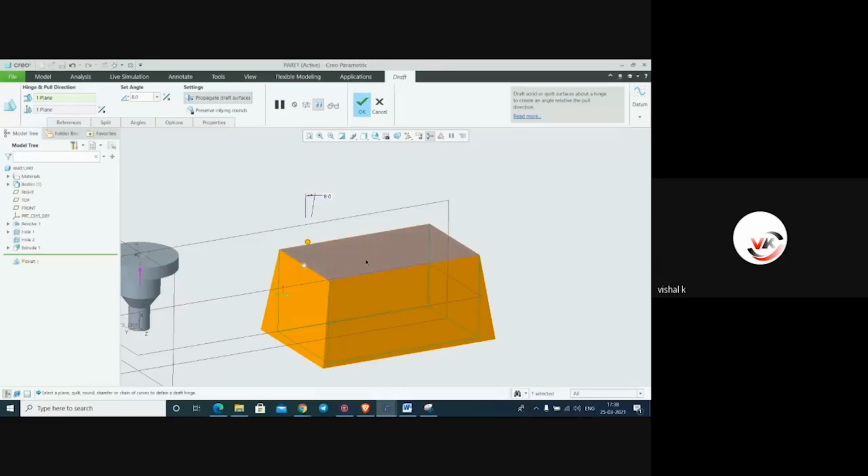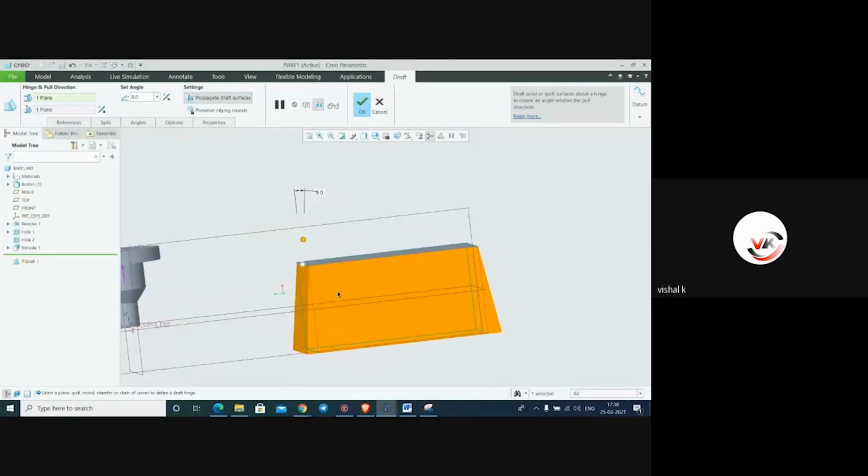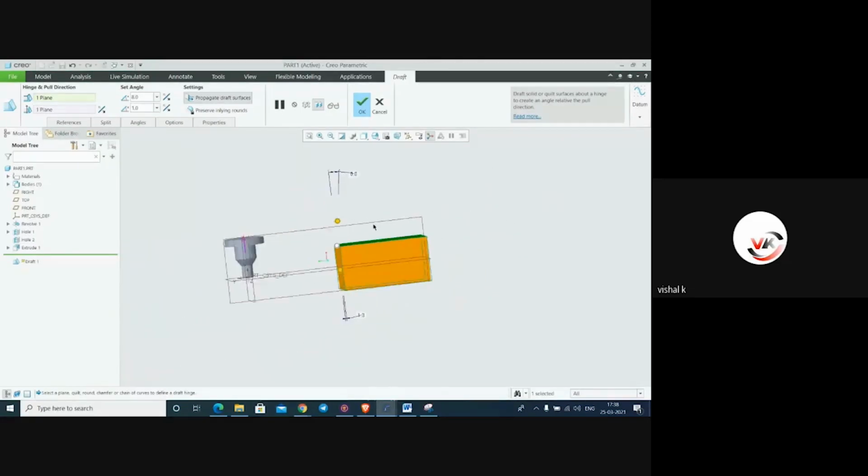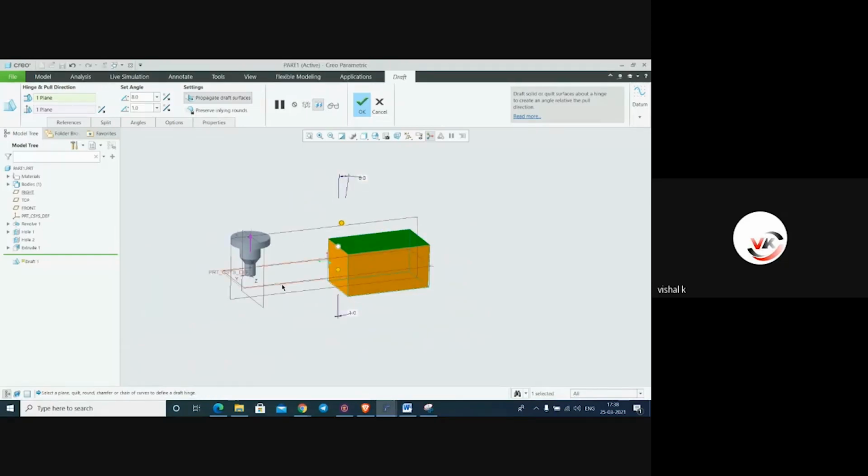So here we have selected this plane, the top plane, but we want to select this mid plane, and for both sides we want a different draft. In that case, we will select split by draft hinge. Now here you can see it is split according to this plane. It is showing the difference.